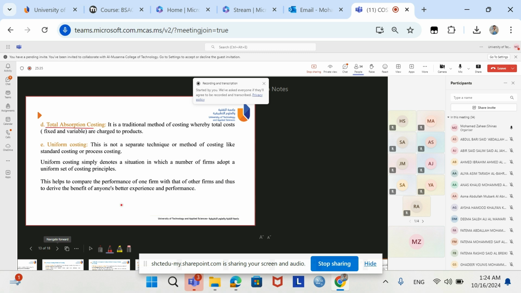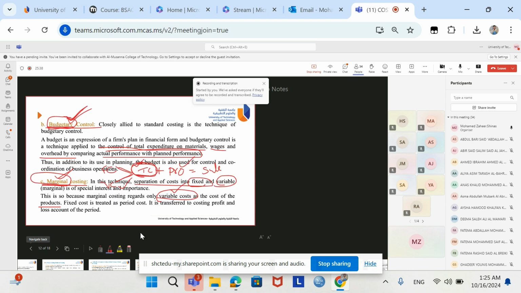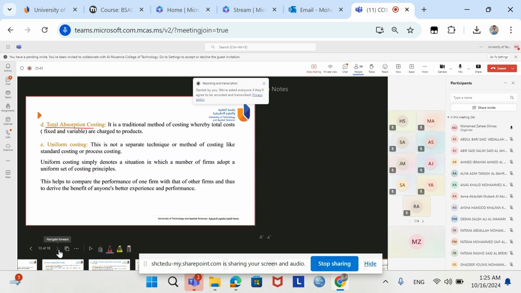The next is absorption costing. It is opposite to marginal costing. In marginal costing, total cost is separated as fixed cost and variable cost, whereas in total costing or absorption costing, the total cost will be taken together. There is no separation of variable and fixed cost. Sales minus total cost, you will get profit. The next is uniform costing.